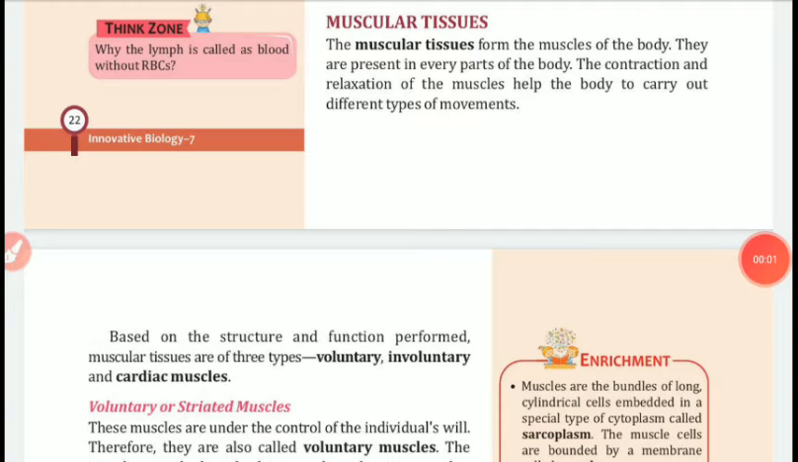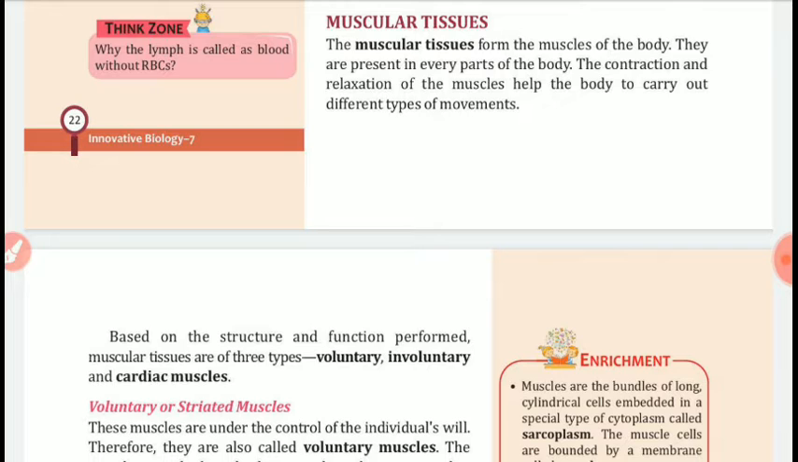In this video, we will study muscular tissues. Muscular tissues form the muscles of the body. They are present in every part of the body.